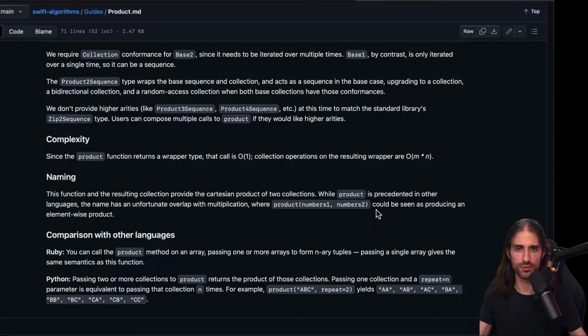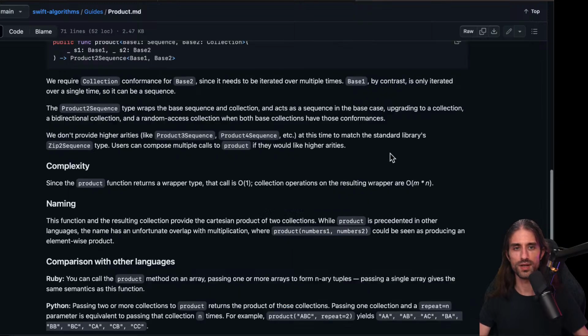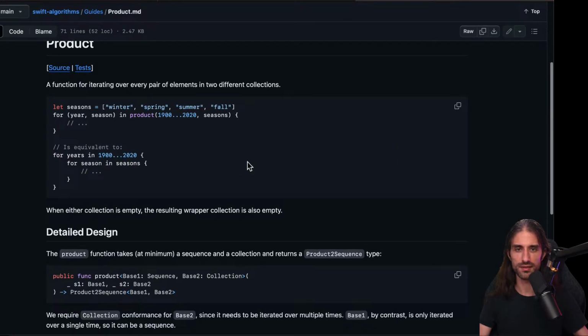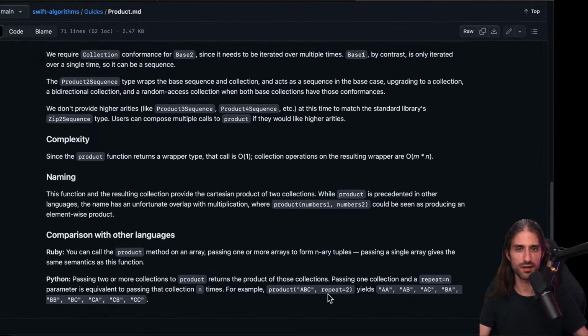But people use the star operator to implement a product anyway, and so you have something like that in Ruby. In Python, they say that passing one collection and a repeat n parameter is equivalent to passing that collection n times. So you can do a repeat 2, and this way you can do the Cartesian product of a collection with itself. That's interesting, even though you can totally reproduce it with the API that we have right here. So it's just more of a convenience thing.